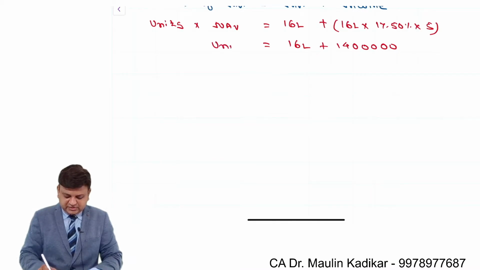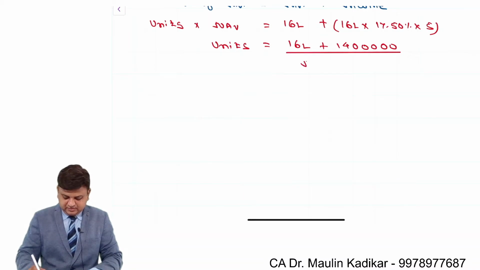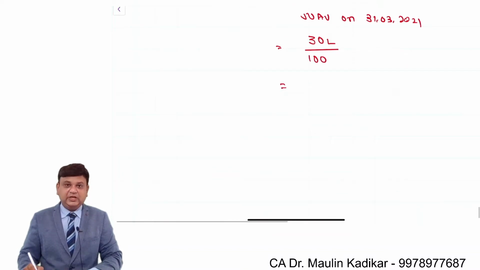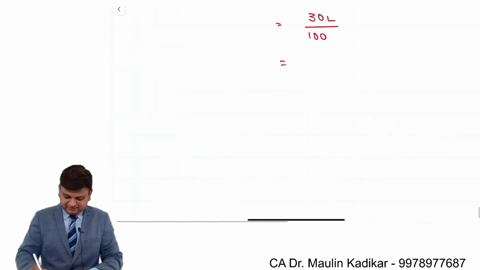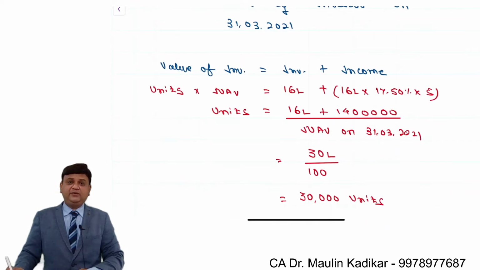So number of units is total of these two divided by NAV on 31st of March 2021. So the numerator is 30 lakhs divided by 100. That comes to 30,000 number of units. This is the way, first of all, we are required to make the computation of the number of units that the investor would be having on the last date.